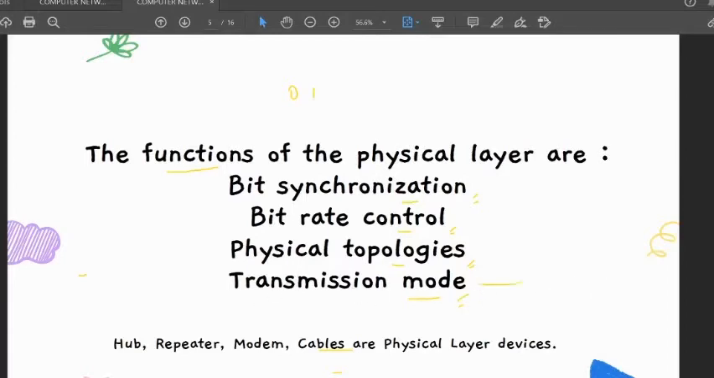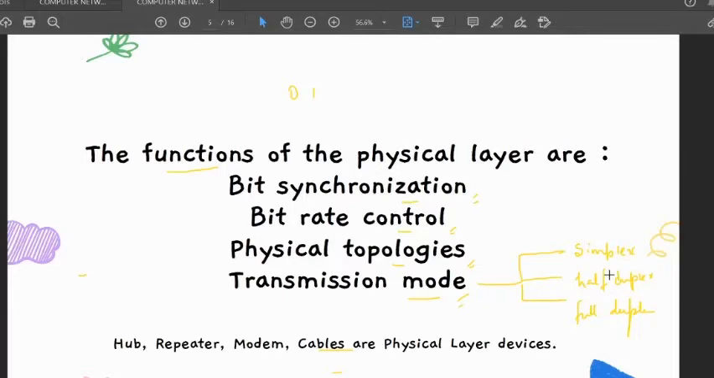Transmission mode, this one I have also explained: simplex, half duplex, and full duplex. I hope you remember. I have covered this in the first video, I guess. Simplex, half duplex, and then full duplex. What does that mean?